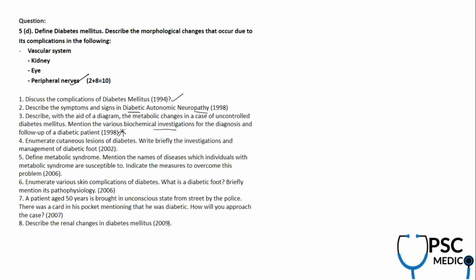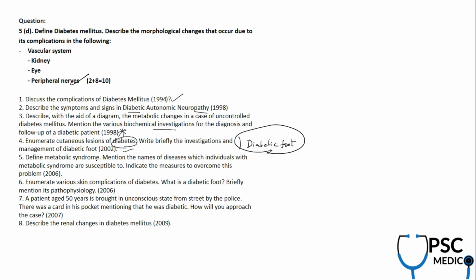It is irrelevant now because they're not going to such a depth in 2020-21, because in 2009 there was a major shift in the syllabus. And cutaneous lesions of diabetes, so diabetic foot is also key and essential. Diabetic foot management and all, it's covered well in the notes.